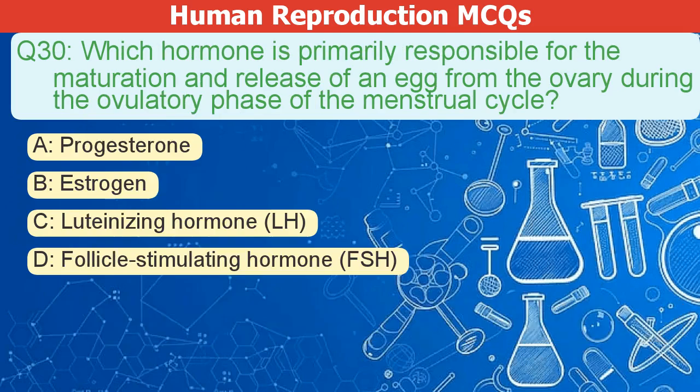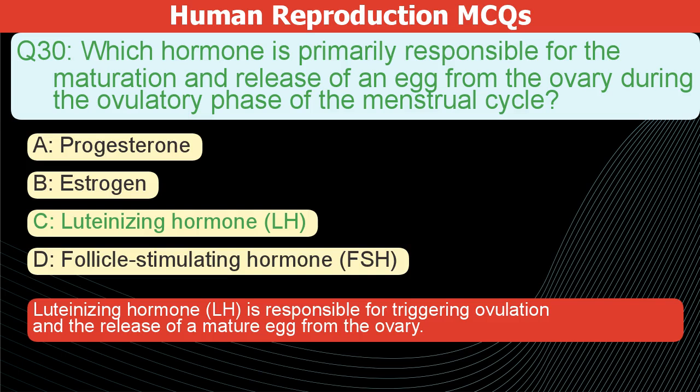Which hormone is mainly responsible for an egg's release from the ovary during ovulation? A. Progesterone. B. Estrogen. C. Luteinizing hormone, or LH. D. Follicle stimulating hormone, or FSH. The correct answer is C. Luteinizing hormone, LH, triggers ovulation and the release of a mature egg from the ovary.